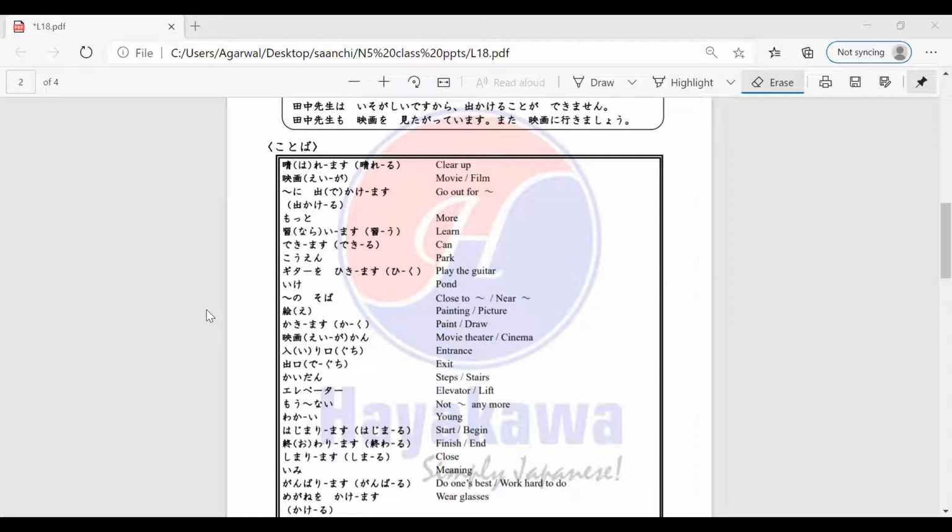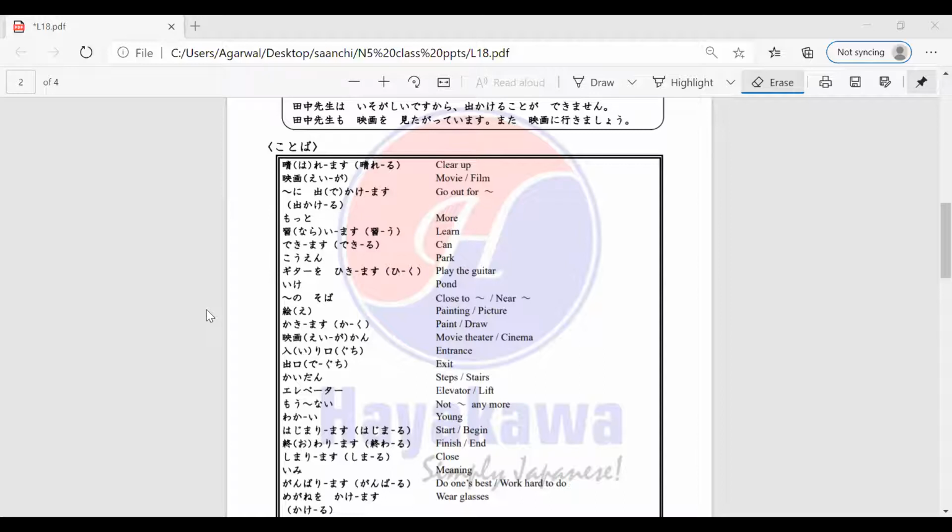The next keiyoshi is wakai, which means young. So wakai, is it i-keiyoshi or na-keiyoshi? I-keiyoshi, right? The next verb is hajimarimasu or hajimaru, which is start or begin.